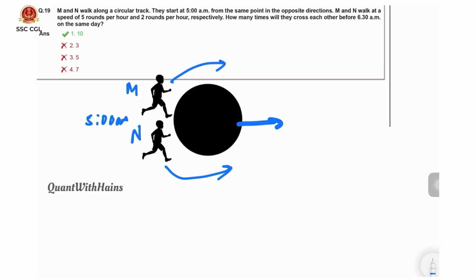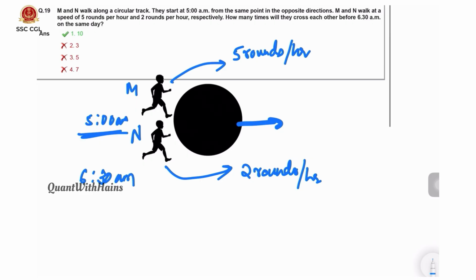M walks at 5 rounds per hour, and N runs 2 rounds per hour in the opposite direction. How many times will they cross each other before 6:30 a.m.? Now they started at 5:00, which means 6:30 a.m. is after 1.5 hours. How many times would they meet or cross each other? That is the question. Since they are moving in opposite directions, we need to add the relative speed.